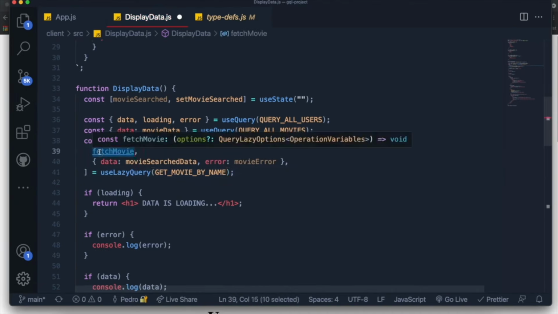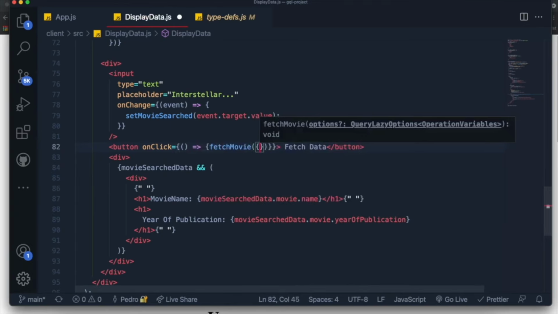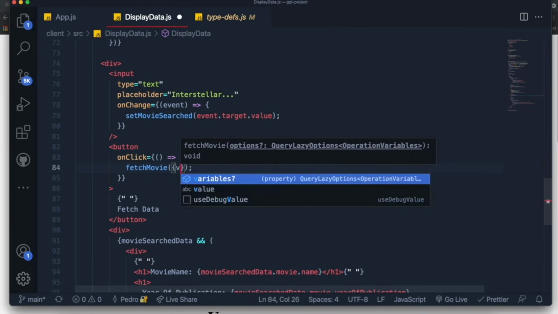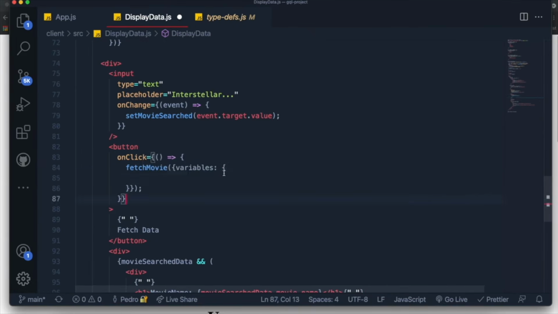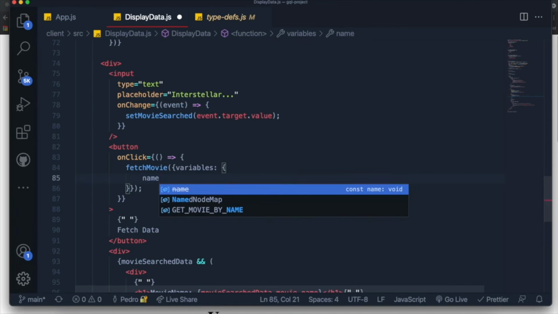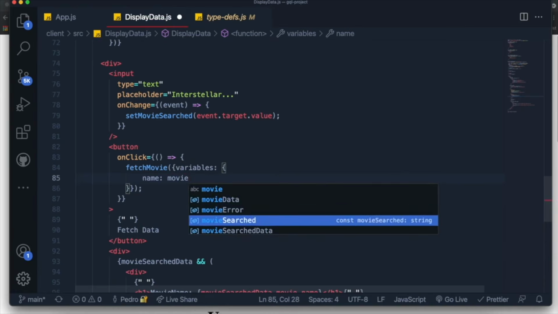So there's this function over here called fetch movie, and instead of just saying on click fetch movie, we want to say that on click we want to call the fetch movie function with the following arguments. So I want to pass a variables property over here, and for the variables we open and close curly braces to define that there might be multiple variables that we're trying to pass to our query, and we just specify which variables we want. In our case, we want a variable called name, and the value of it will be movie searched, the movie search state.